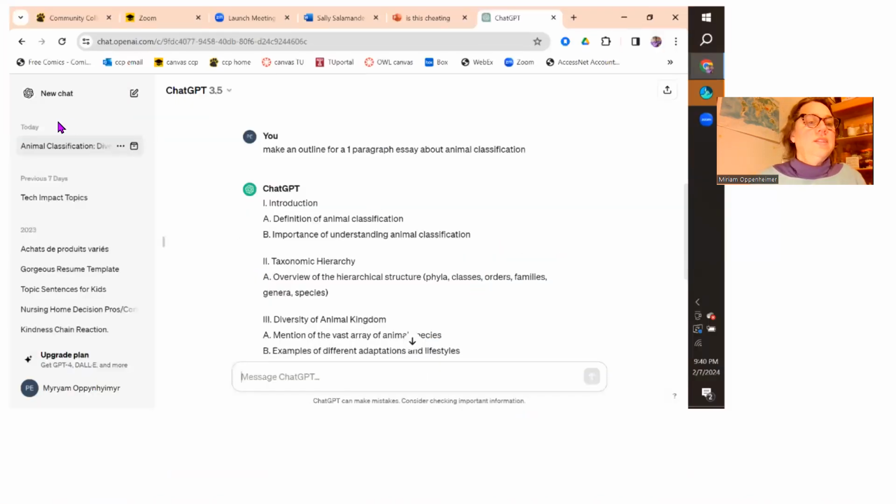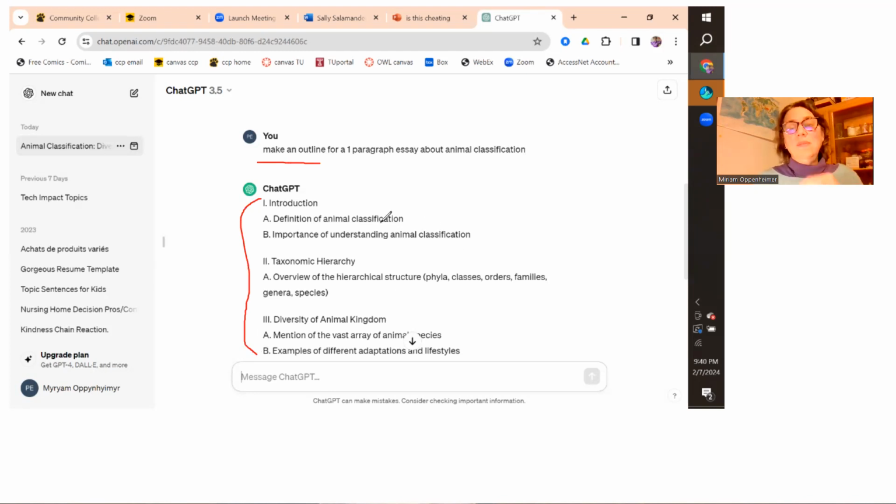Here, we ask ChatGPT to make an outline, and ChatGPT made you an outline. And then if you just started typing from here, you could do that. You want to make sure you don't copy any of these 3 words in a row, but you're allowed to make an outline for your work. However, be careful.